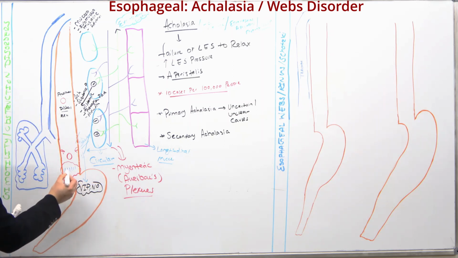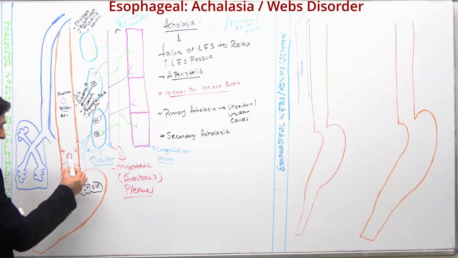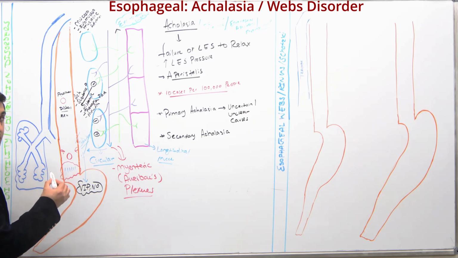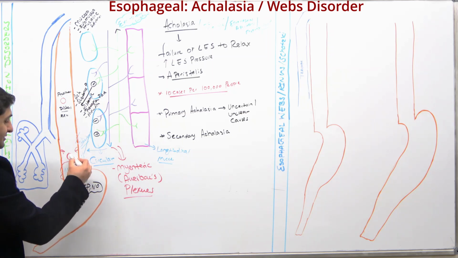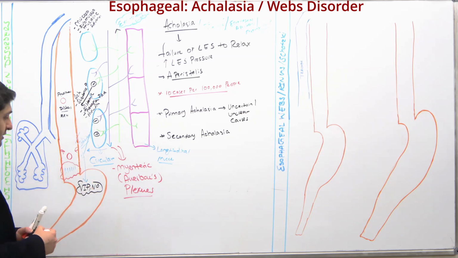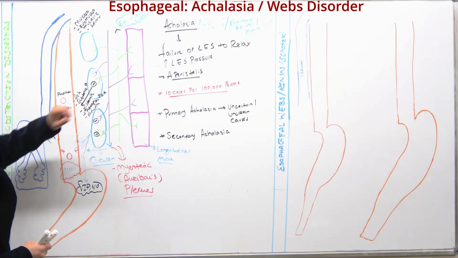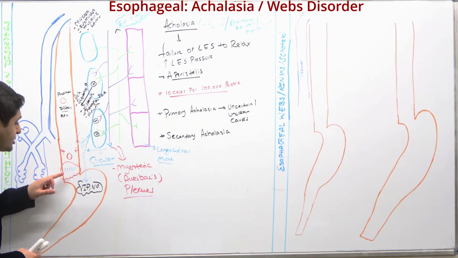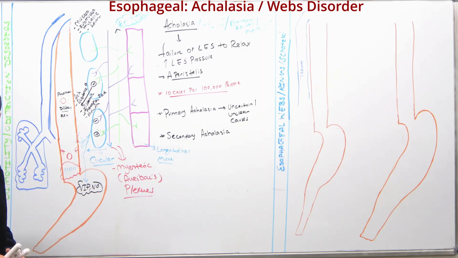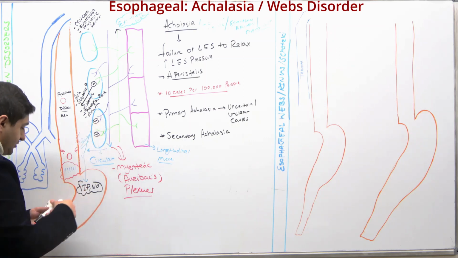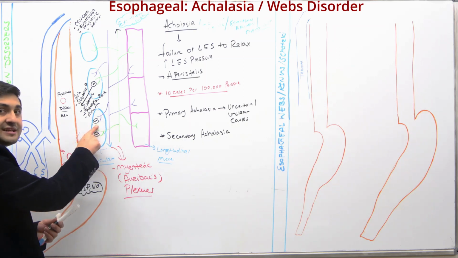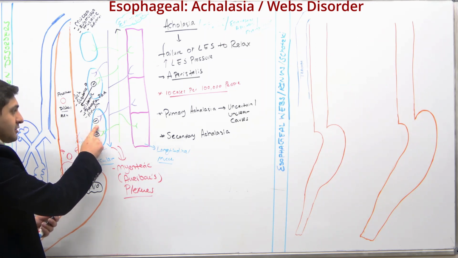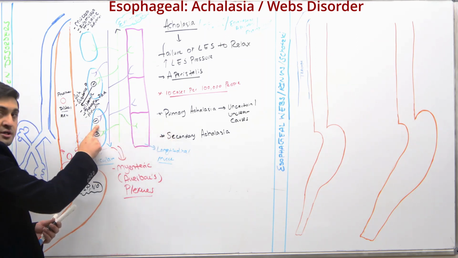And that causes a relaxation, okay? That causes the relaxation to the distal esophagus, and then that's how the food moves down to the stomach. Now, the problem with achalasia is that we've been saying that there is a failure of relaxation of the lower esophageal sphincter. And the reason why that happens is these inhibitory neurons, right here. These inhibitory neurons, what happens is that due to some unknown cause,